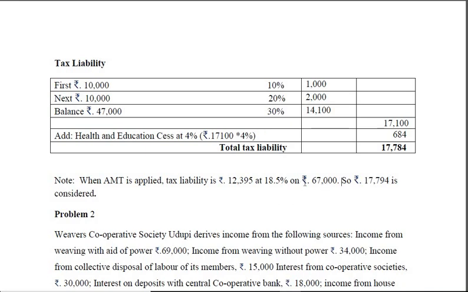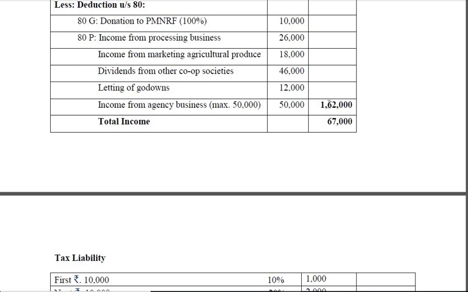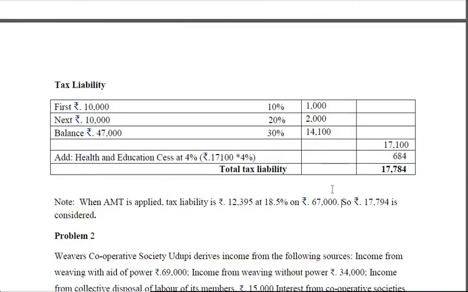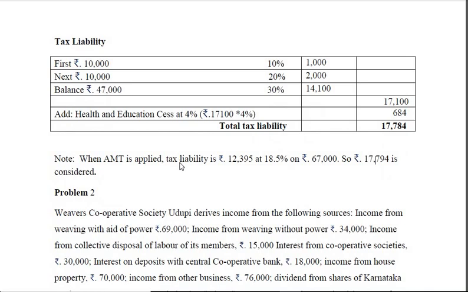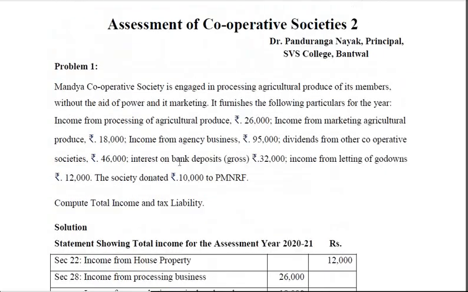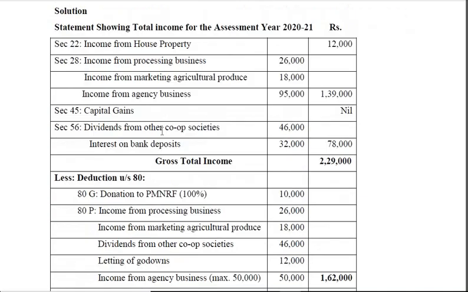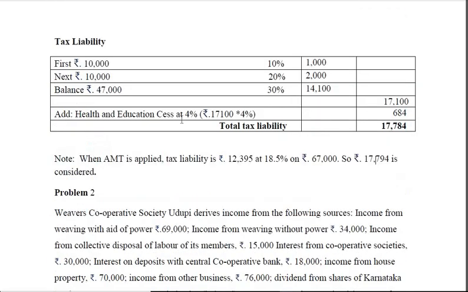That comes to 12,395, calculated at the rate of 18.5% on the total income. If you compare both the values, that is 17,784 or 12,395, whichever is high. Which one is high? 17,794 is high. Therefore, that is the tax liability of this particular cooperative society, that is Mandya Cooperative Society. I hope you have understood.